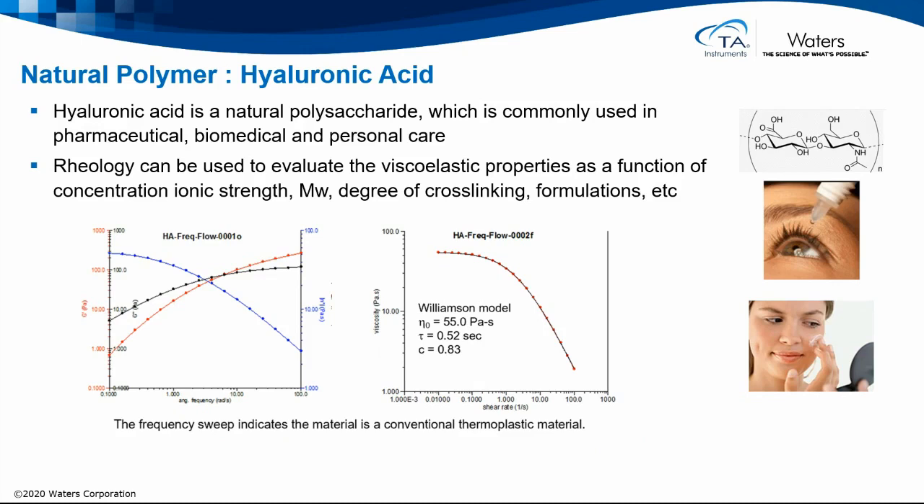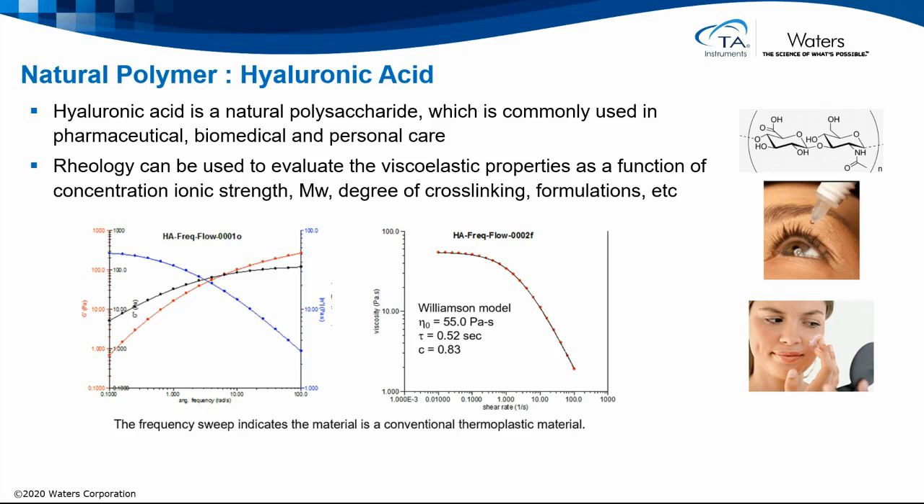A natural polymer like hyaluronic acid, a natural polysaccharide which is commonly used in the pharmaceutical, biomedical, and personal care industries, is a typical building block of hydrogels. The rheology can be used to evaluate the viscoelastic properties as a function of the concentration, ionic strength, the molecular weight, a degree of cross-linking, or any other formulation variant.